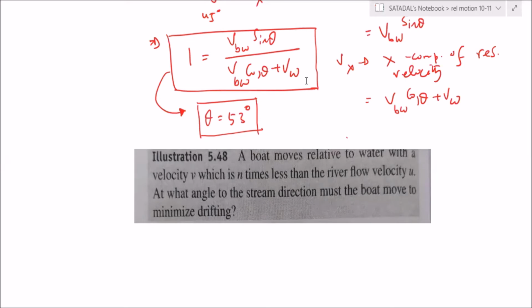Check it once again. It depends on which angle you are taking, actually. Theta with the horizontal or vertical? Yes, Vignesh? Sine inverse of 1 by n.